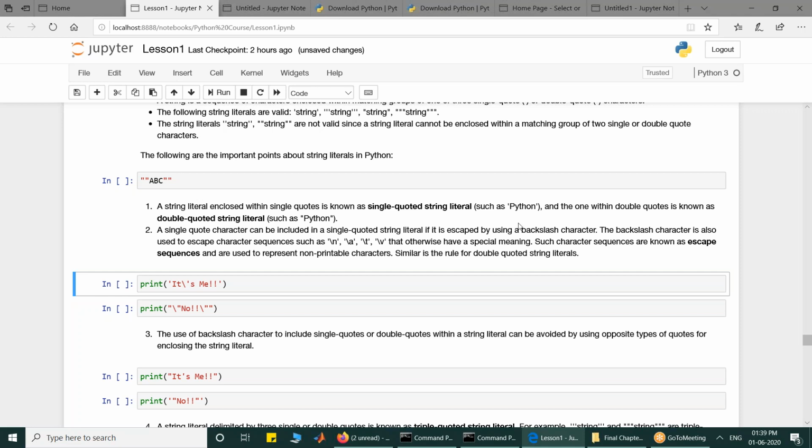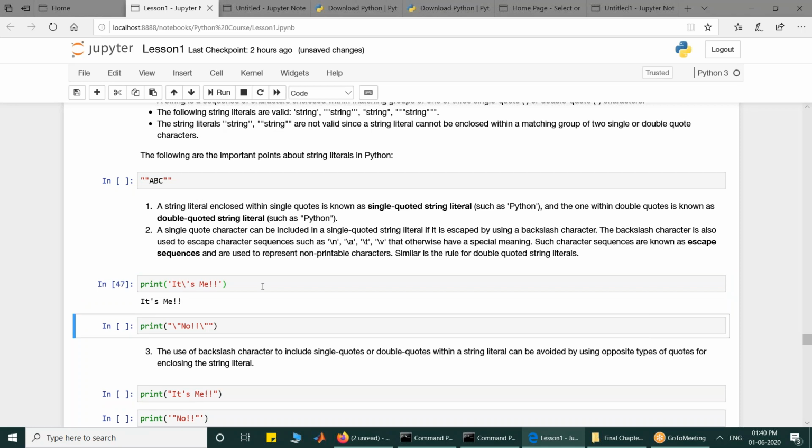Like here, "it's me" is a string which is written within single quotes. I want to include this single quote here also. So to include that, I have to write a backslash before the single quote. If I execute it, it's right: it's me. Remember, I have included a single quote within a single quoted string literal, and to do that, I have to write a backslash before it.